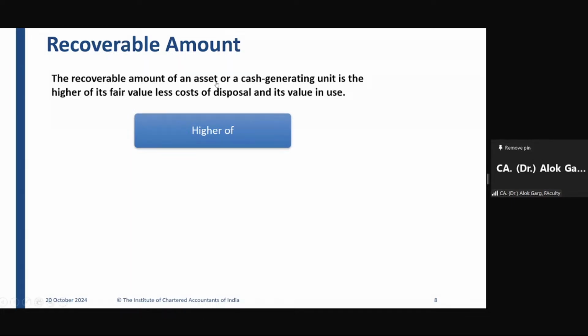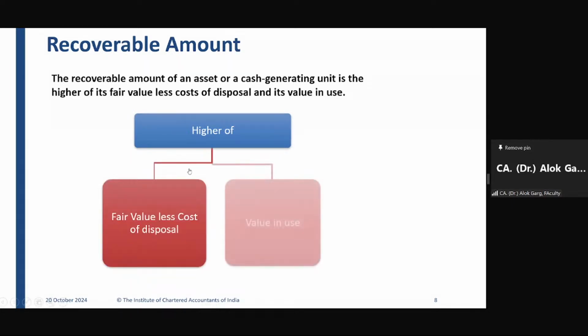So friends, this recoverable amount has to be measured by two ways. Number one, whenever you want to sell this asset to the market, it is a market driven approach, right? What is the market price of that asset? So this fair value concept is more from the exit price concept. Exit price concept means you want to exit from that asset. When you want to exit from that asset, what is the price which the market is ready to pay? Okay, it is known as a fair value approach. The number two approach is value in use.